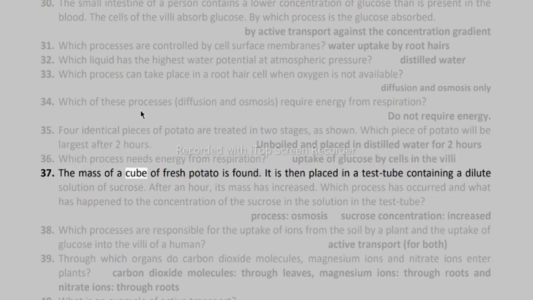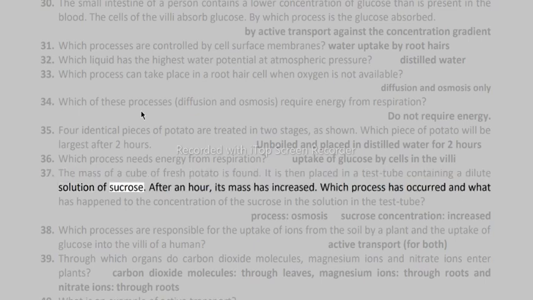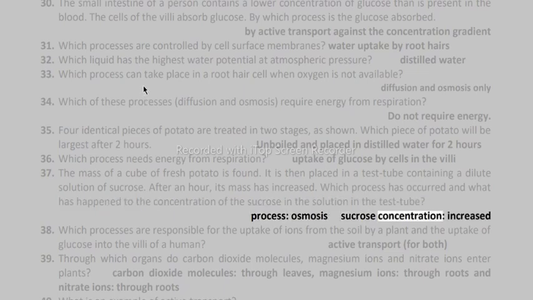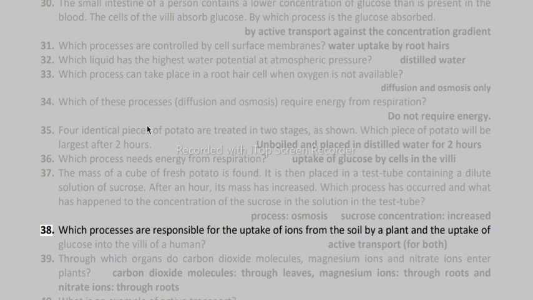37. The mass of a cube of fresh potato is found. It is then placed in a test tube containing a dilute solution of sucrose. After an hour, its mass has increased. Which process has occurred and what has happened to the concentration of the sucrose in the solution in the test tube? Process, osmosis. Sucrose concentration, increased.